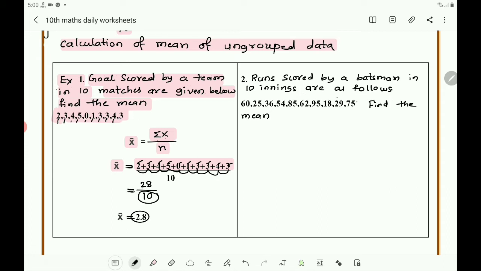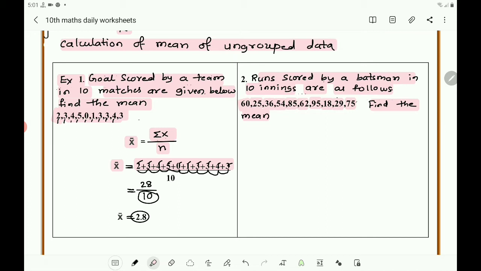With the help of this example, children, find the mean in the second question. Runs scored by a batsman in 10 innings are as follows: 60, 25, 36, 54, 85, 62, 95, 18, 29, 75. Find the mean. Here also use the same method.